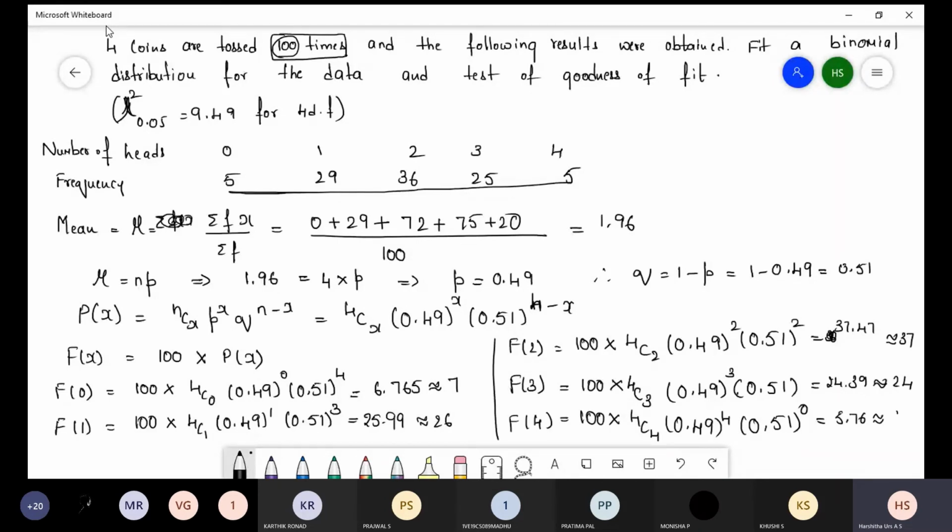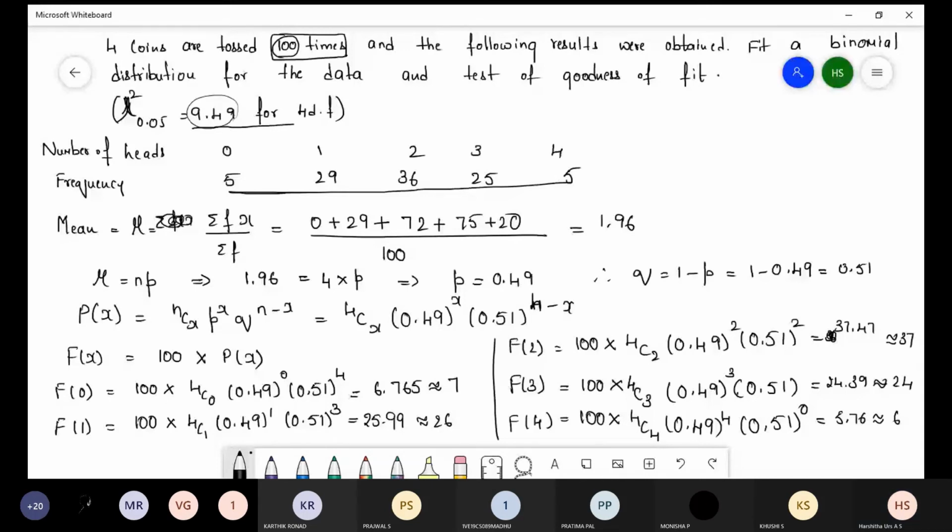Now after finding this expected frequency, we have to reframe the table. Keep it in your mind that at the last substitution in the chi-square formula, if the number is greater than 9.49, then we will reject. If the chi-square value is within 9.49, then we can consider the fitness is good, and that can be accepted only if the value of chi-square is less than this number, whatever they have given in the problem for the degree of freedom.